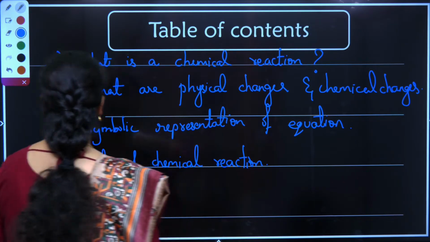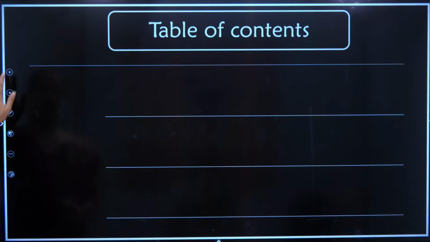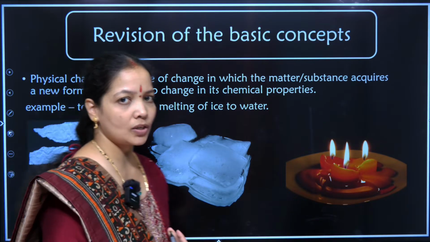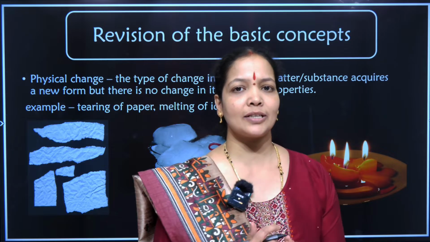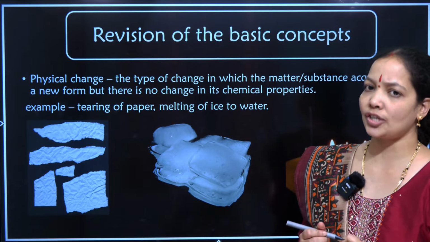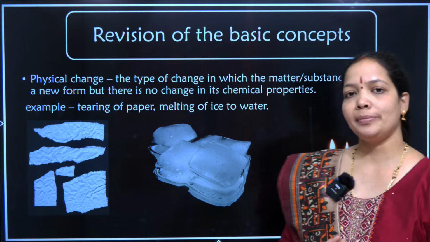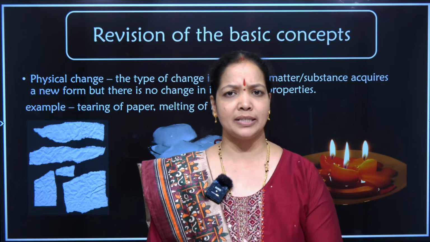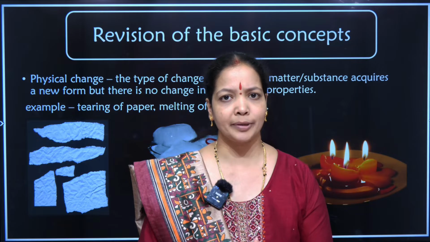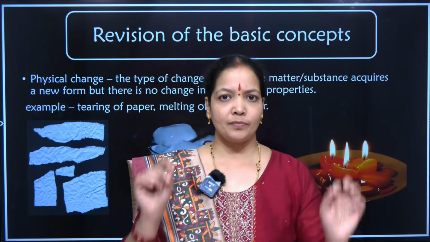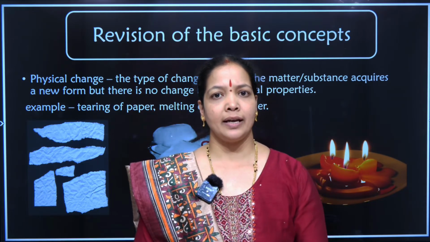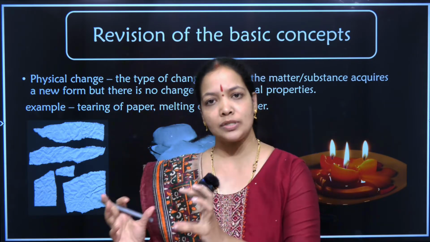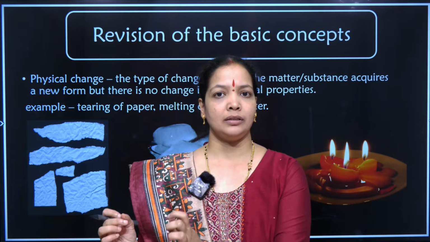To start with, let us just revise a simple basic concept, called a physical change. You have been learning physical change from class 6th, 7th and 8th, and according to me the best example is tearing of a paper. When I take a piece of paper and tear it, the main paper has been torn into smaller pieces.